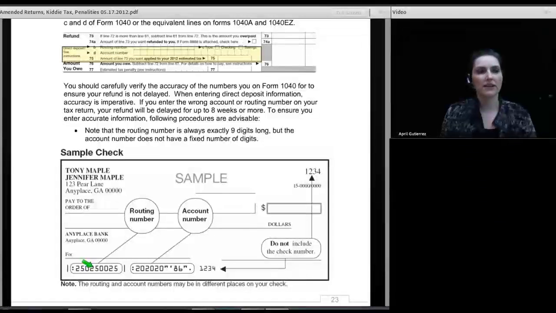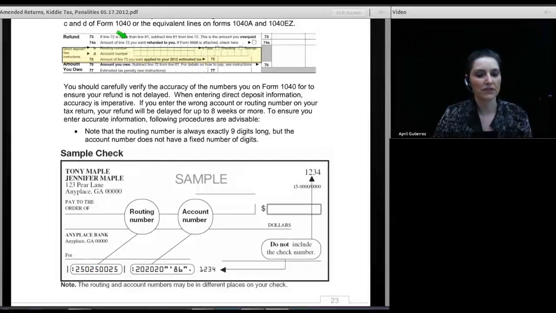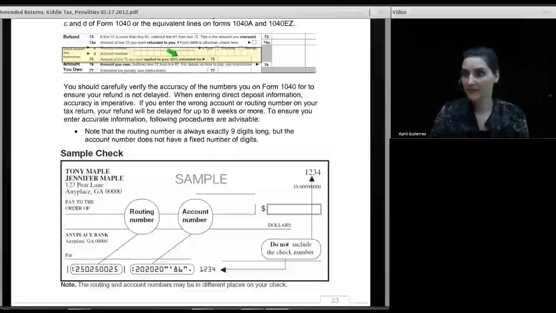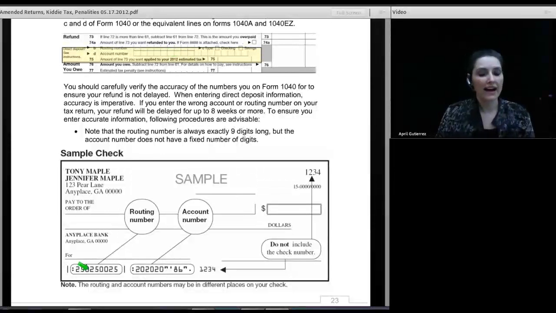Then I actually process the tax return to look at the finished 1040 with the numbers from the check filled in on the form. I look to see them there. That tells me that the software has implanted the account number in the first place. And then I hold the check up to the computer. Actually, I even do better. I have a worksheet that I use, and I copy the numbers from the computer onto my worksheet. And then I staple the check to the worksheet, and I circle the account number on the check, I circle the routing number on the check, and I draw arrows to the numbers on my worksheet. And I have my client initial that those are correct.